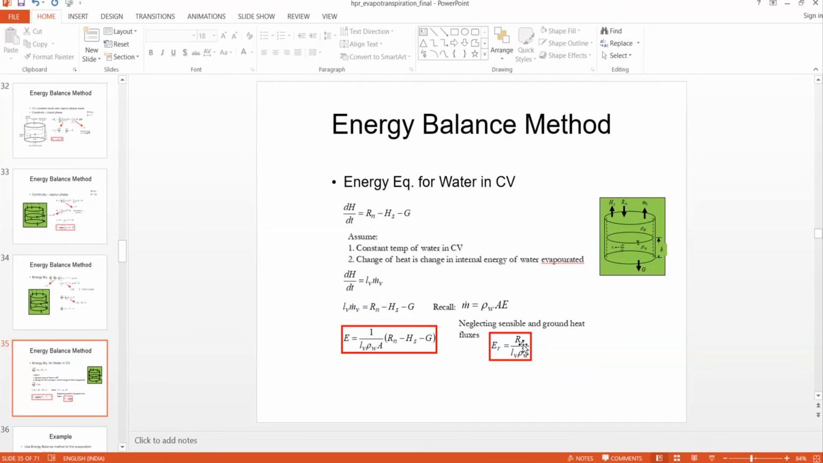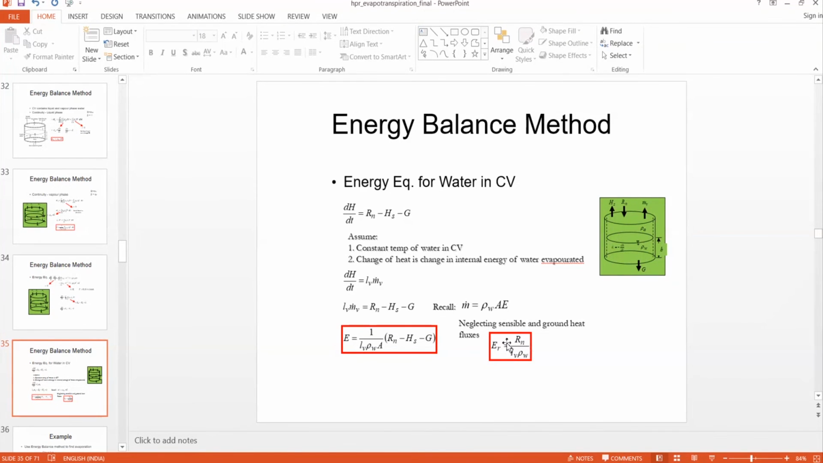So for net radiation, tables are available by giving latitude and longitude. So Rn can be easily obtained from the tables. And Lv is known and rho w is known. So at any location on this earth, we can calculate evaporation by the energy balance method.